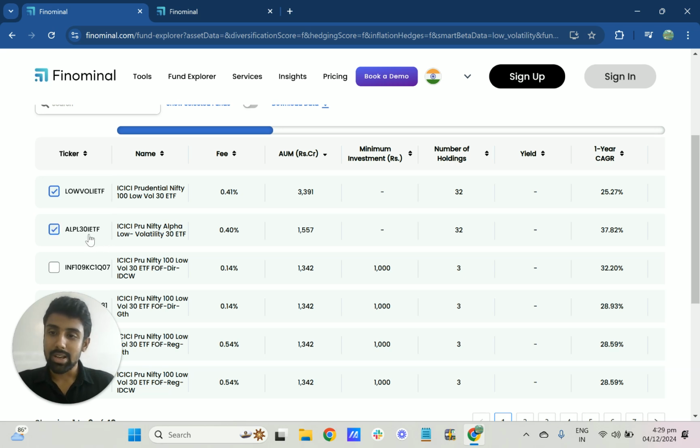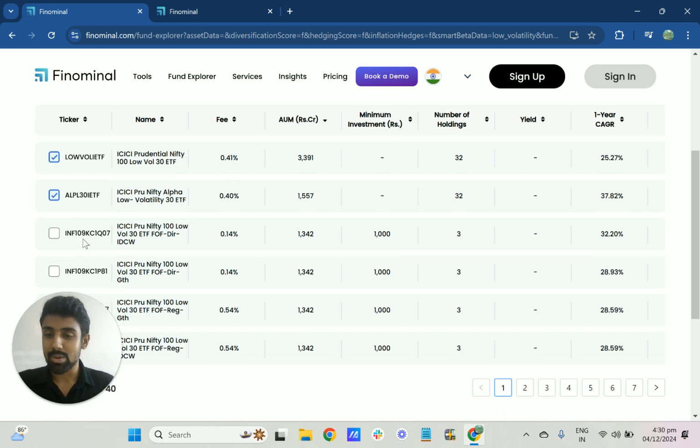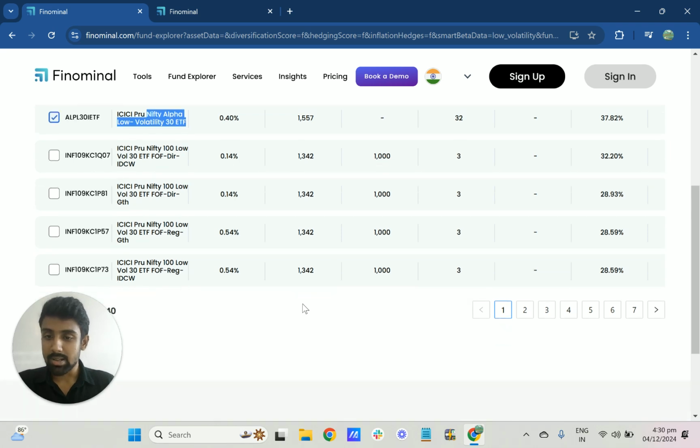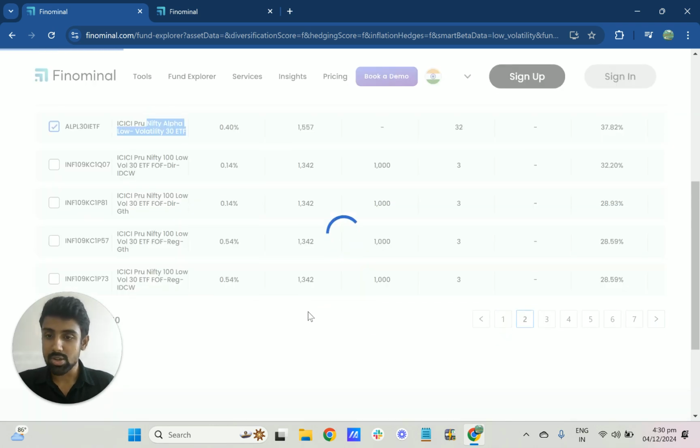Now let's quickly take the top five ETFs or top five funds in India and check which one has performed well, and what are the different characteristics of these funds. So let's just pick the ICICI one. Again, this is another ETF, which is the Alpha Low Volatility 30. It is not the same, but it has some momentum characteristics as well. So I'll pick that. I'll go to the next page.